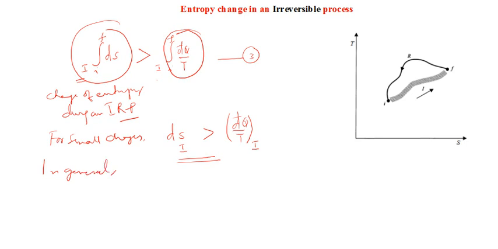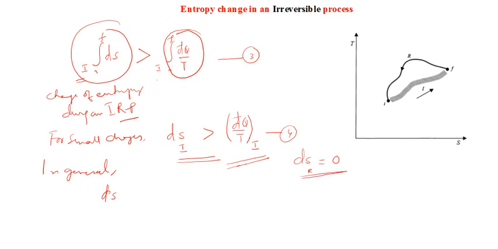I can write dS; this is equation number 4, the result we obtained for the irreversible process, and we have already established earlier that dS for the reversible process is equal to 0.